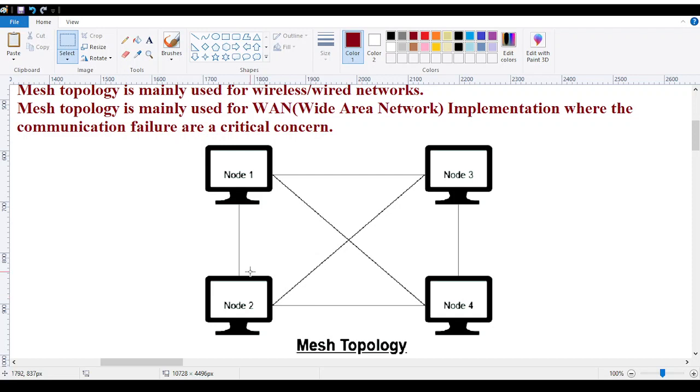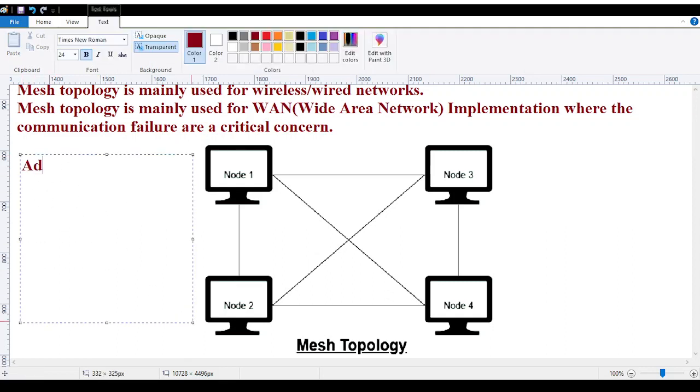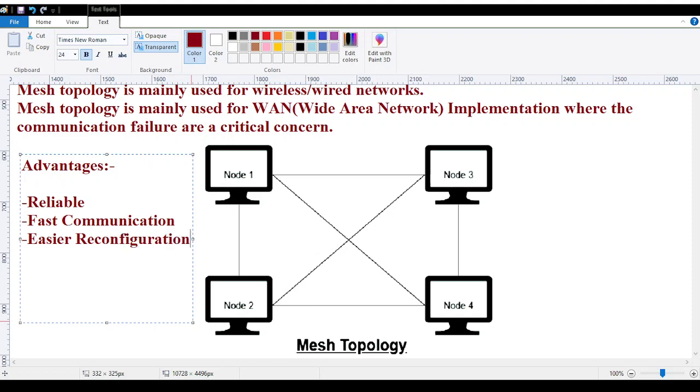If I talk about its advantages: reliable, fast communication, easier connection, and easier reconfiguration. Yes, these are the advantages.